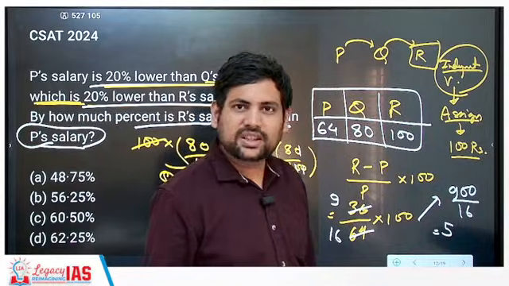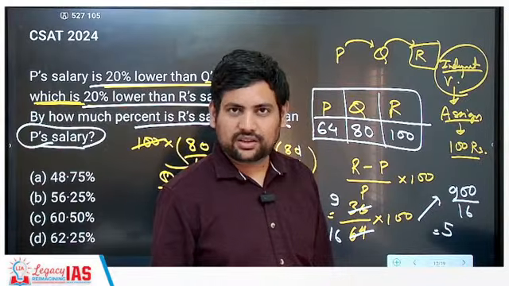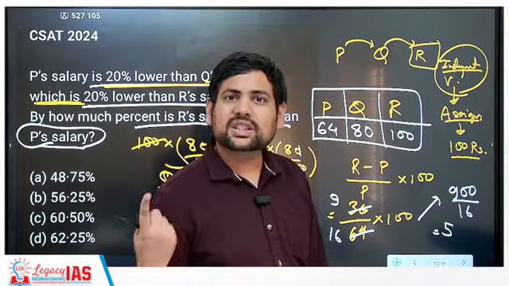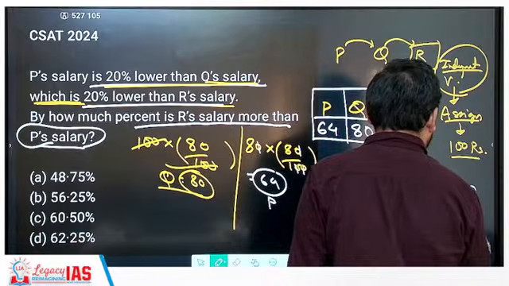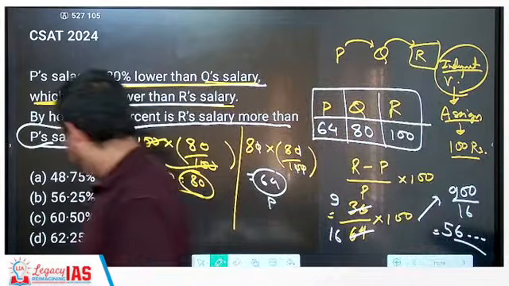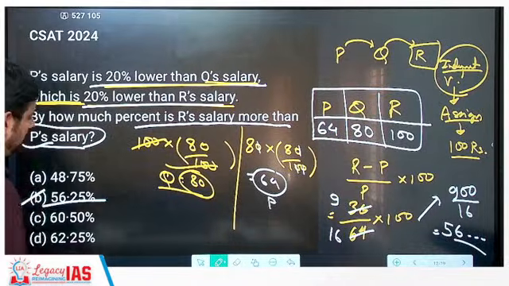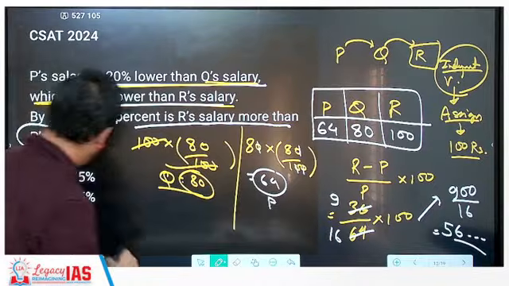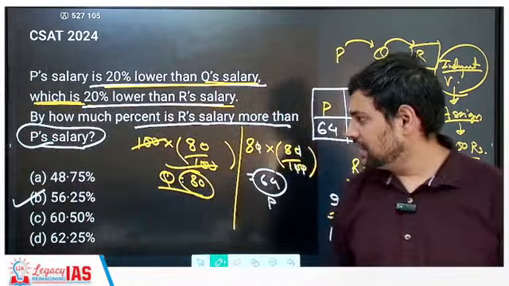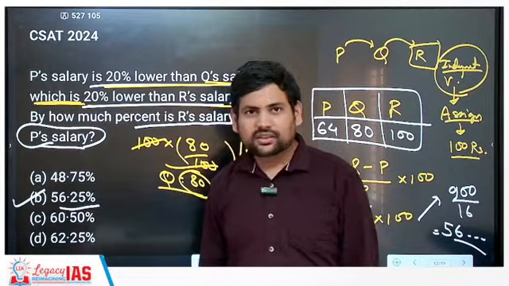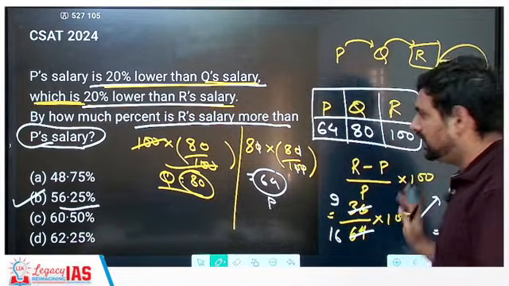It goes 5 times. Then 10 remains, with 100 it goes 6 times because 16 sixes are 96. So 56 point something. Is there any option? Yes, option B, that is 56.25%. Understood?